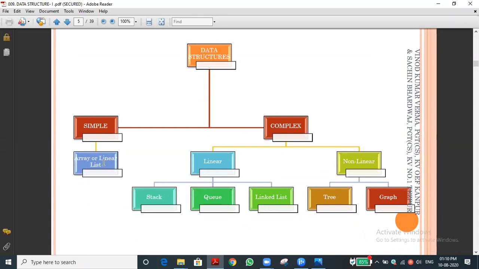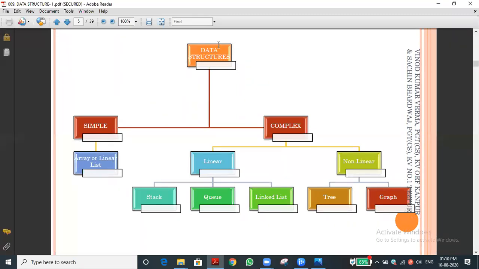Okay, linear list means we normally use the list. Sir, what does array mean? That's what I'm coming to tell. Why I go for the linear list instead of array, there is some idea there. I will explain what this array means.